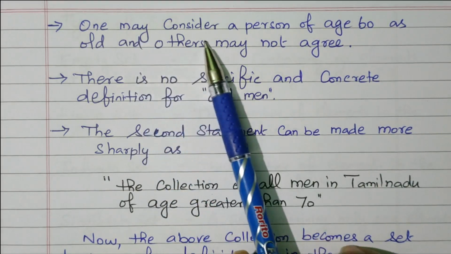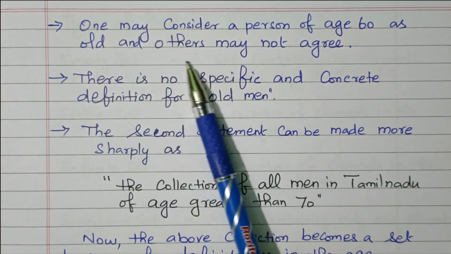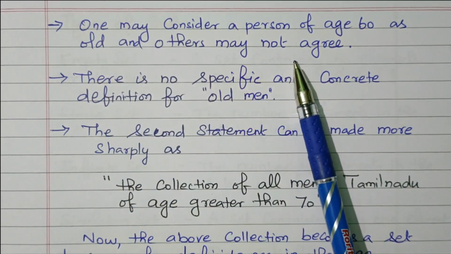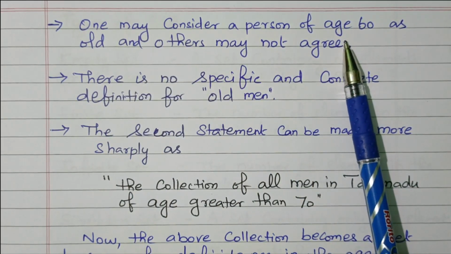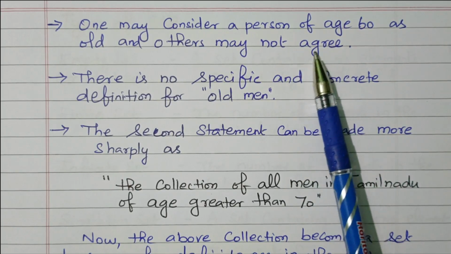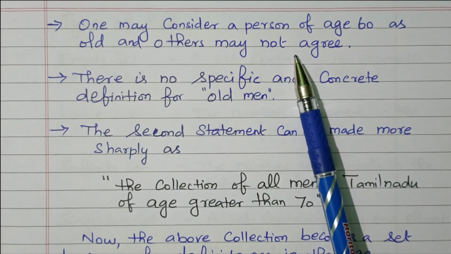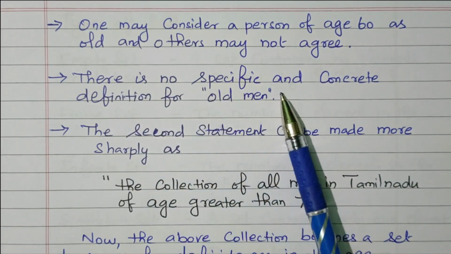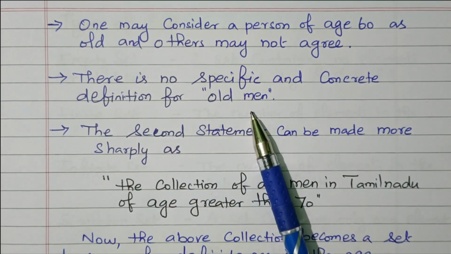One may consider a person of age 60 as old and others may not agree. So we can say that old man means those having age above 60. But this condition is not agreed by all. Someone will say it is above 70, above 80, like that. So there is no specific and constrained definition for old man. Right? We cannot define it.